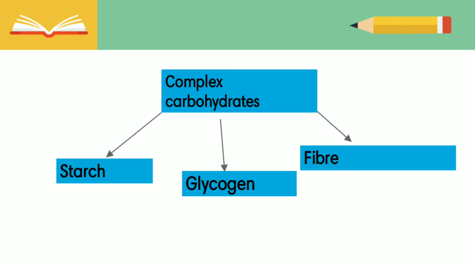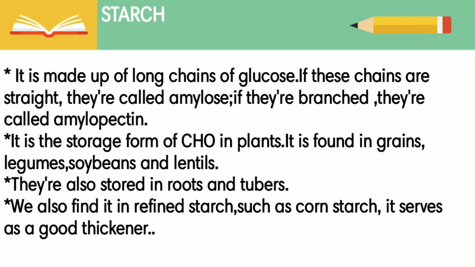Next, complex carbohydrates are further classified as starch, glycogen and fiber. Starch is made up of a long chain of glucose. If the chains are straight, they are called amylose. If they are branched, they are amylopectin. They are the storage form of carbohydrates in plants. It is also stored in roots and tubers, and we also find it in refined starch, such as cornstarch.